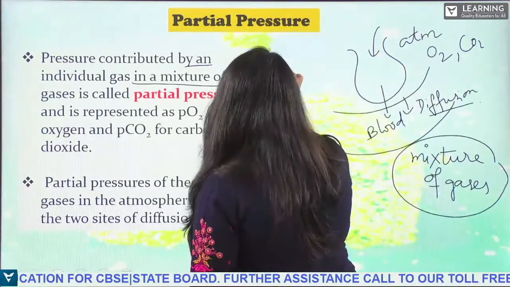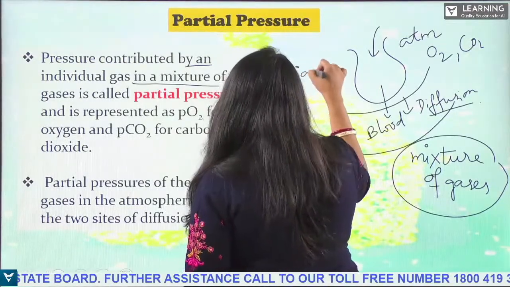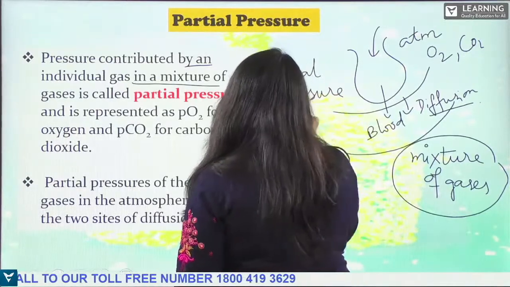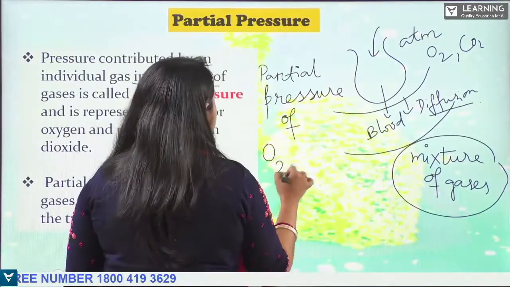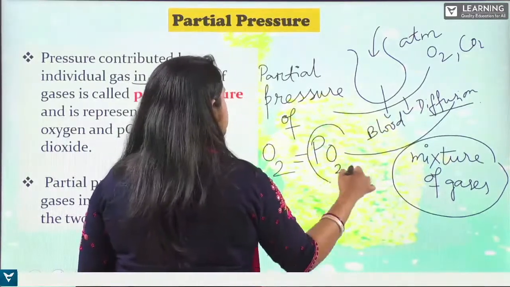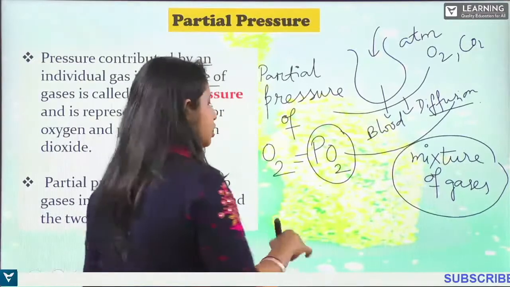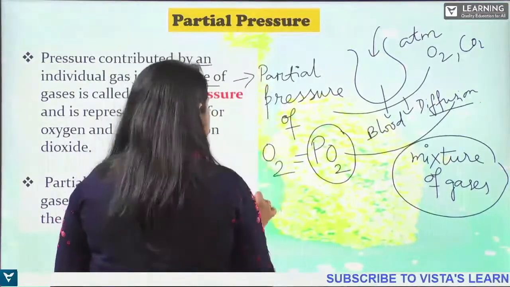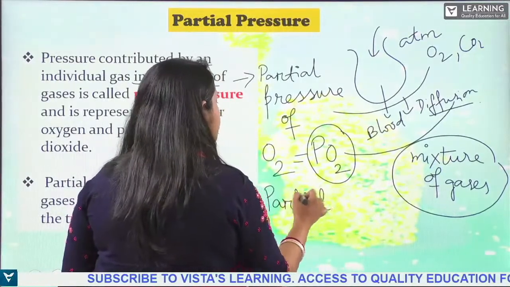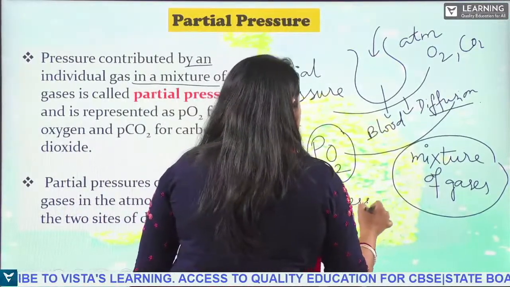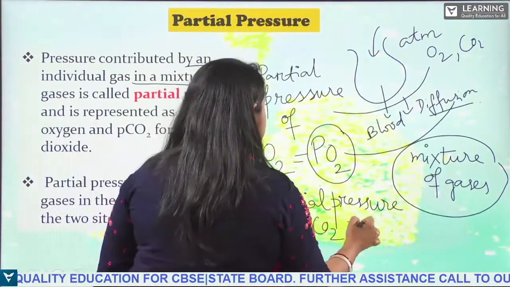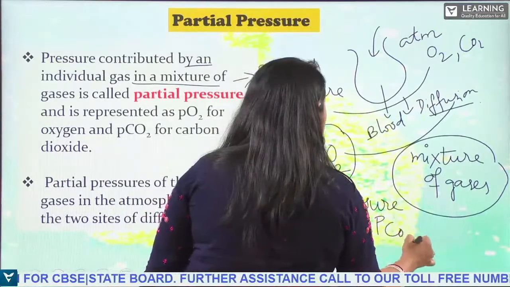So the partial pressure of oxygen is written as PO2, whereas the partial pressure of carbon dioxide is written as PCO2.